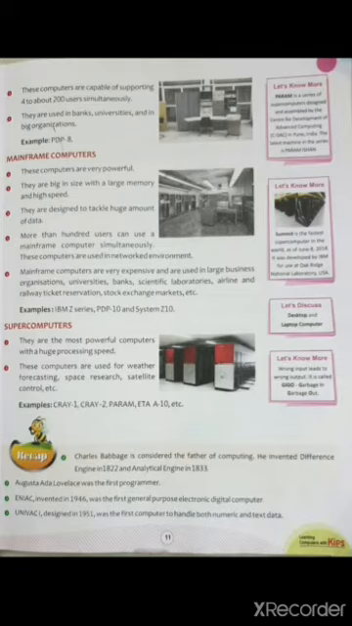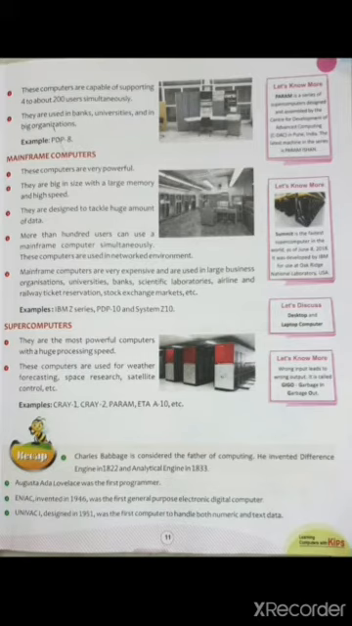Okay. Moving on to the third point, mainframe computers. These computers are very powerful. Means their speed is very high. They are designed to take a huge amount of data. Means they can handle a large amount of data. More than 100 users can work together using a network environment.